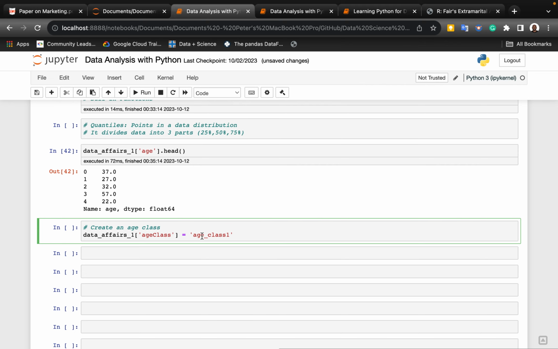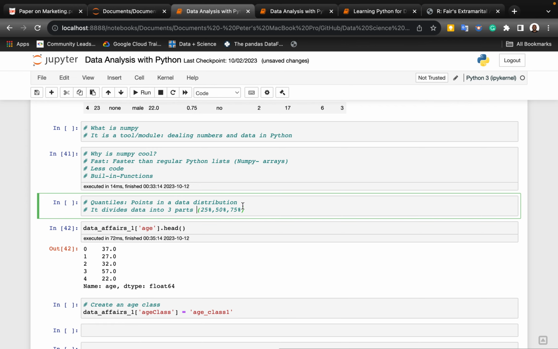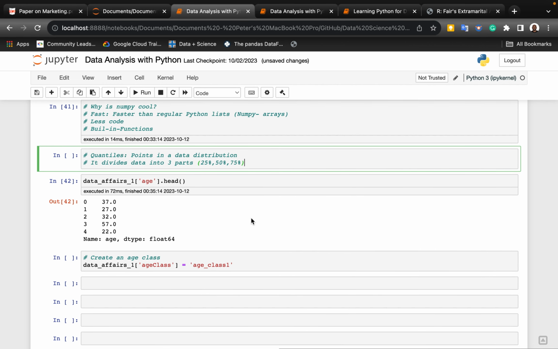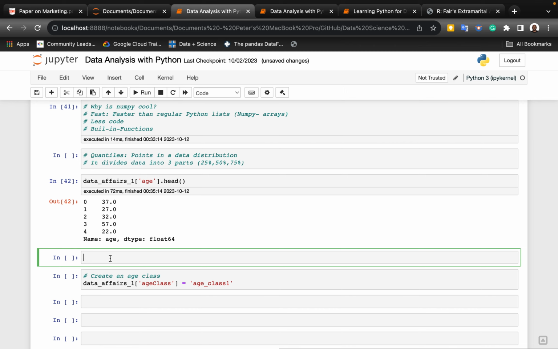So this is the first one. This is basically going to start out with the first value that is here, and there's going to be that last value that is here. Now, the first thing we'll probably want to do before we get there is look at what the quantiles for age look like.